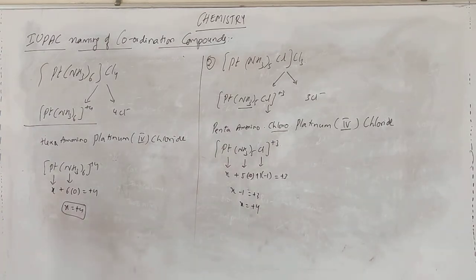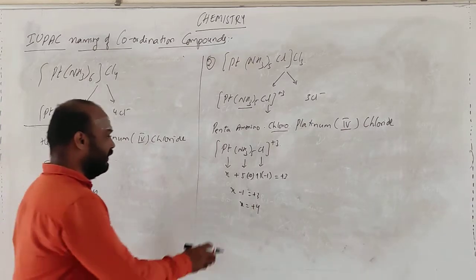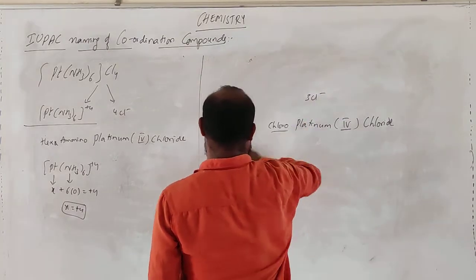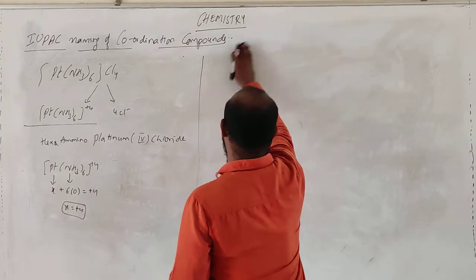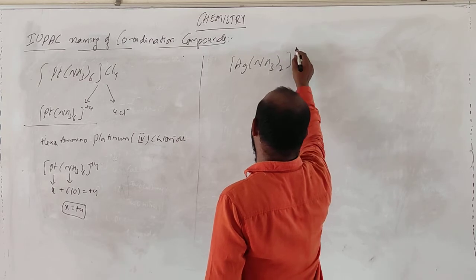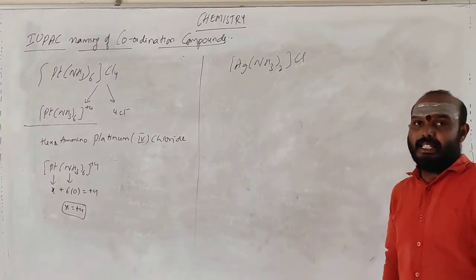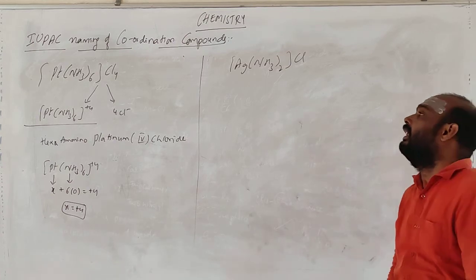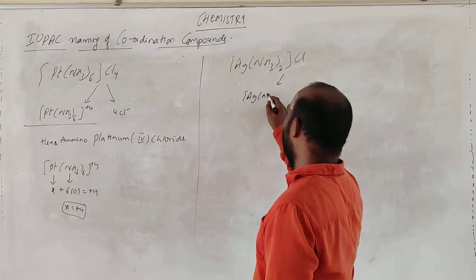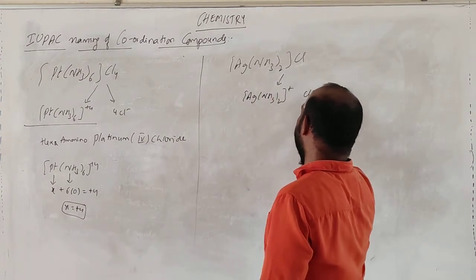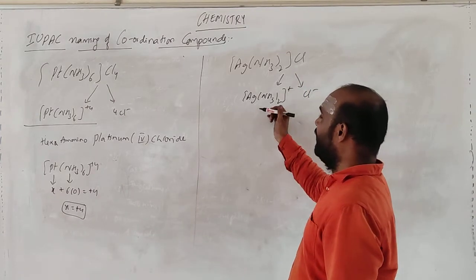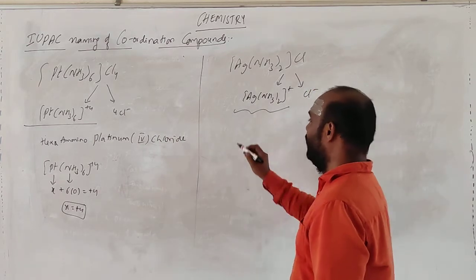Let us take one more. Ag(NH3) taken twice, in the sphere. Okay? Ag. So first species. Break this species. So you will be getting Ag(NH3) taken twice plus Cl minus. This is the condition. So the anion species, this one. First the cation should be named.